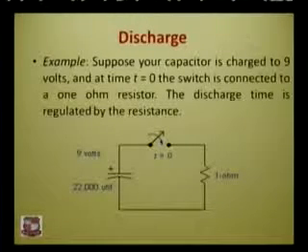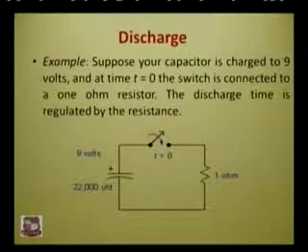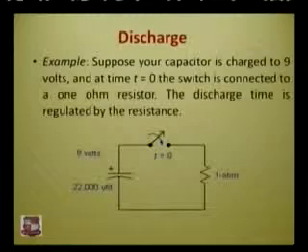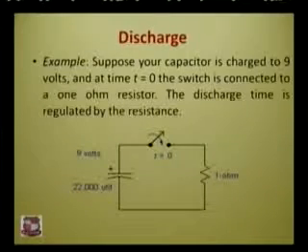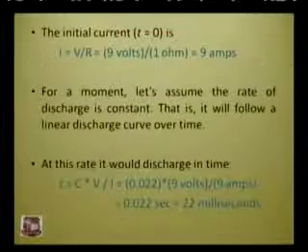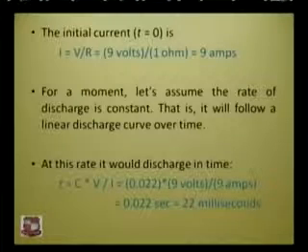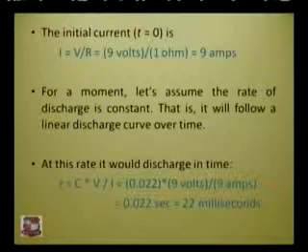I am going to explain discharging initially. In this circuit there is a capacitor, a switch, and a load, say a 1 ohm resistor. Suppose the capacitor is charged to 9 volts, and at time t = 0 the switch is connected to the 1 ohm resistor. The discharge time is regulated by the resistance. The initial current, by Ohm's law, is I = V/R at t = 0. The voltage is 9 volts and the resistance is 1 ohm, so we get 9 amperes.